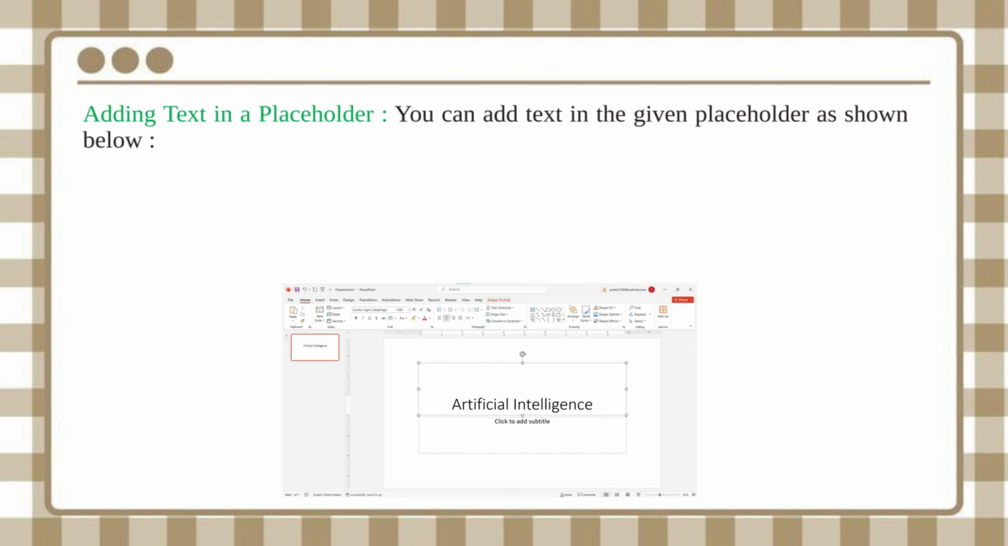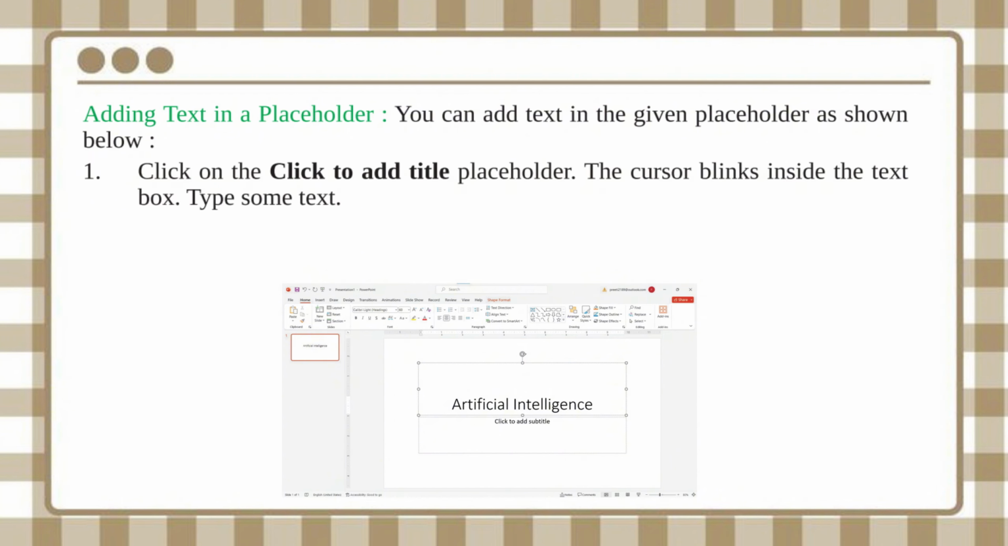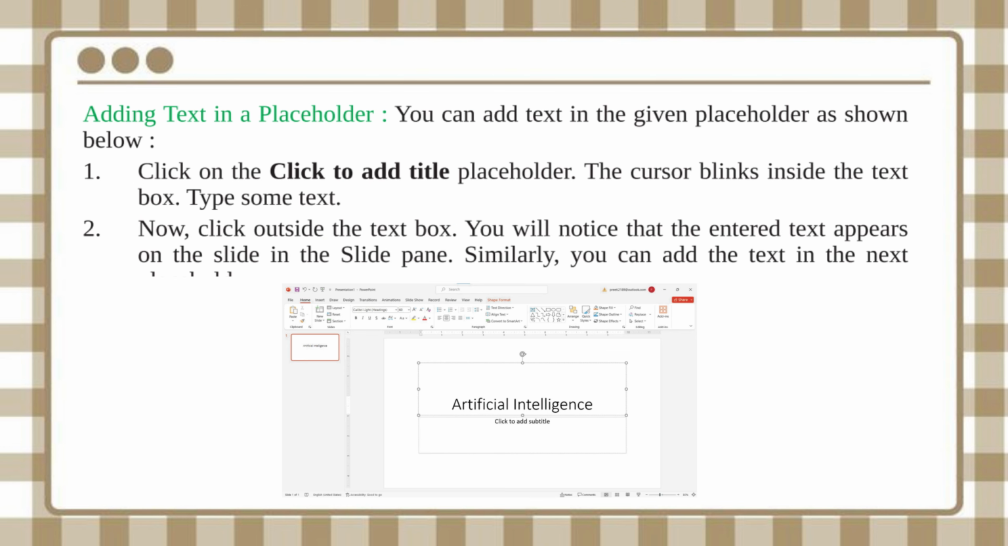Adding text in a placeholder. You can add text in the given placeholder as shown below. 1. Click on the Click to Add Title placeholder. The cursor blinks inside the text box. Type some text. 2. Now, click outside the text box. You will notice that the entered text appears on the slide in the slide pane. Similarly, you can add the text in the next placeholder.